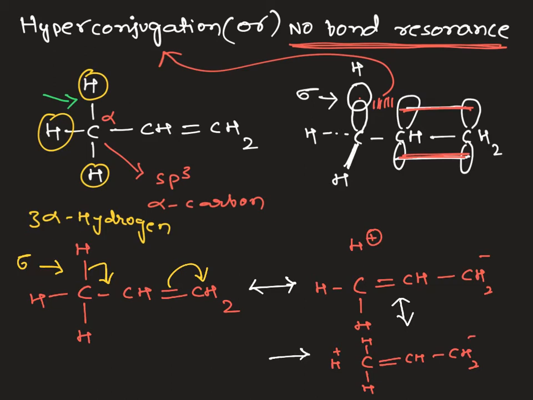Similarly, I can write one more resonating structure by taking the third hydrogen, CH2 minus. These are the contributing structures of propene. So as the number of resonating structures increases, the stability of the molecule also increases. So the stability depends upon the number of alpha hydrogens in the molecule.